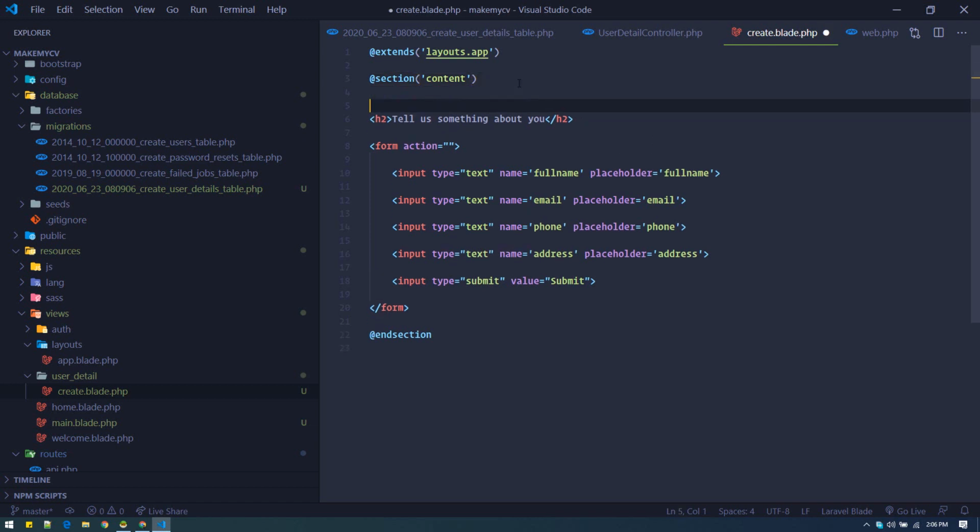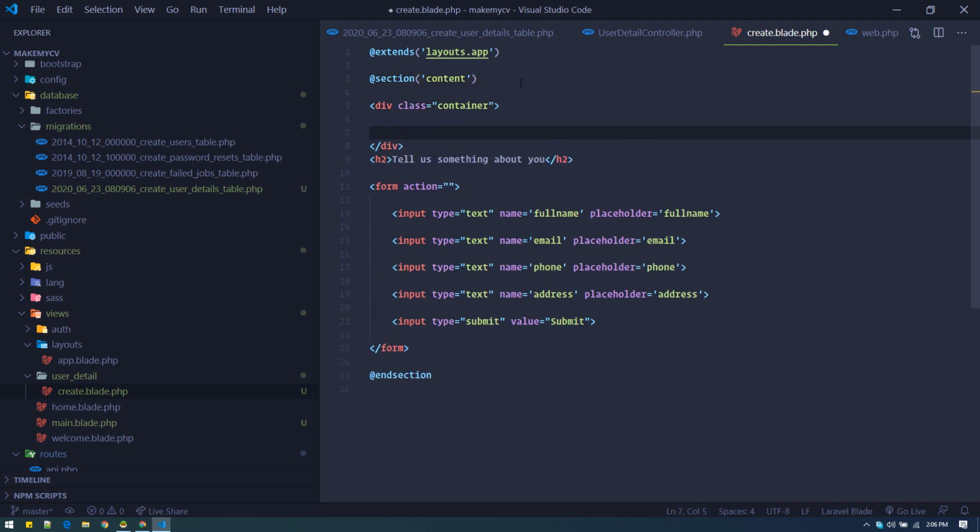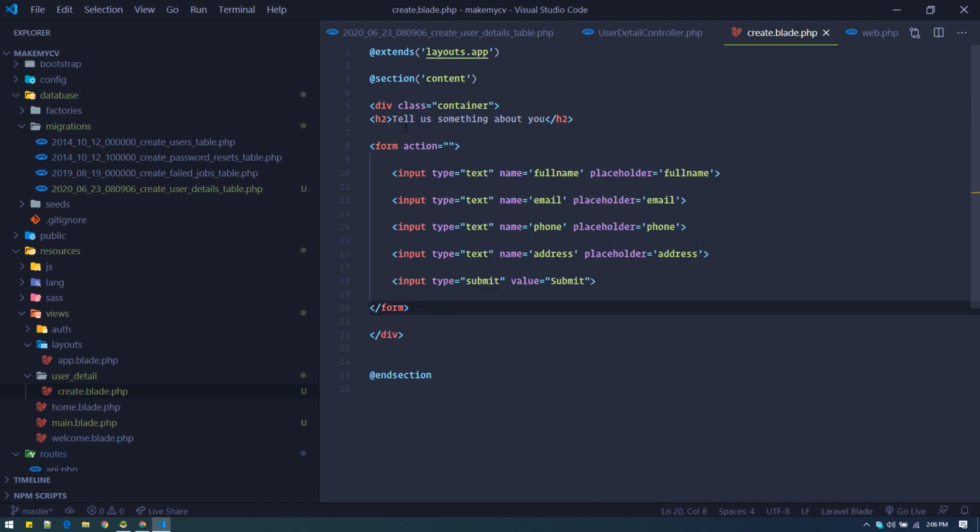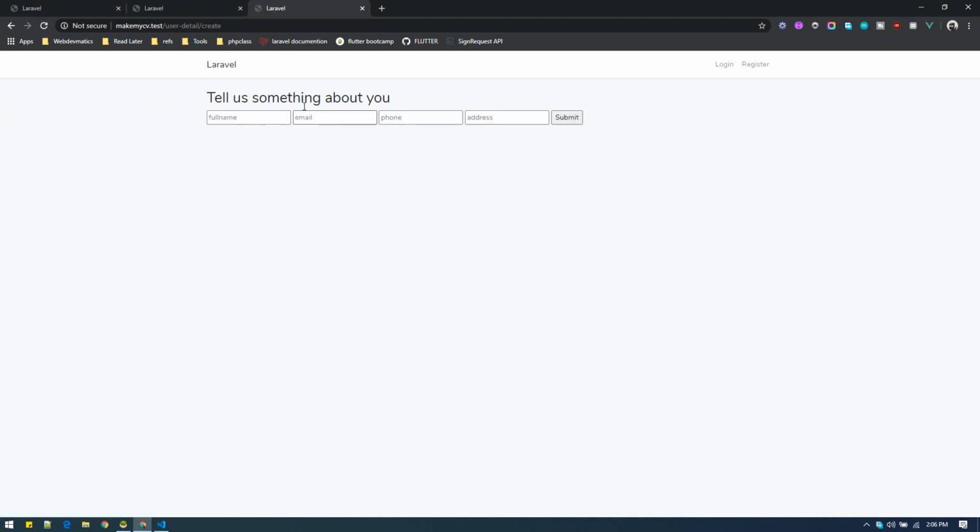We also have to wrap everything inside a container, so that it will be positioned something like here. Right now I know our form is not looking good, just ignore the CSS part.